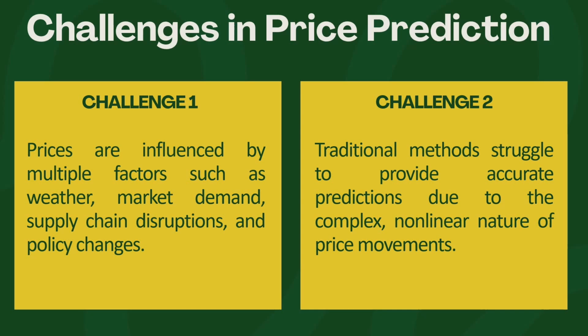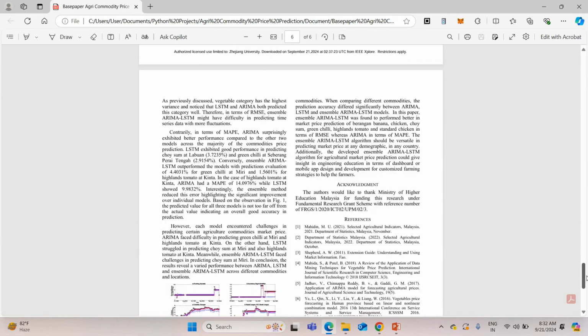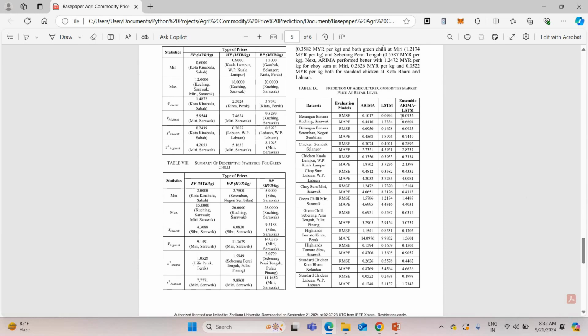One more challenge is that if you go for the existing base paper using ARIMA, you would face inaccurate prediction. This base paper uses the ARIMA model, which comes under statistical models. It produces lower predictive accuracy, nearly 93%, which is very low.